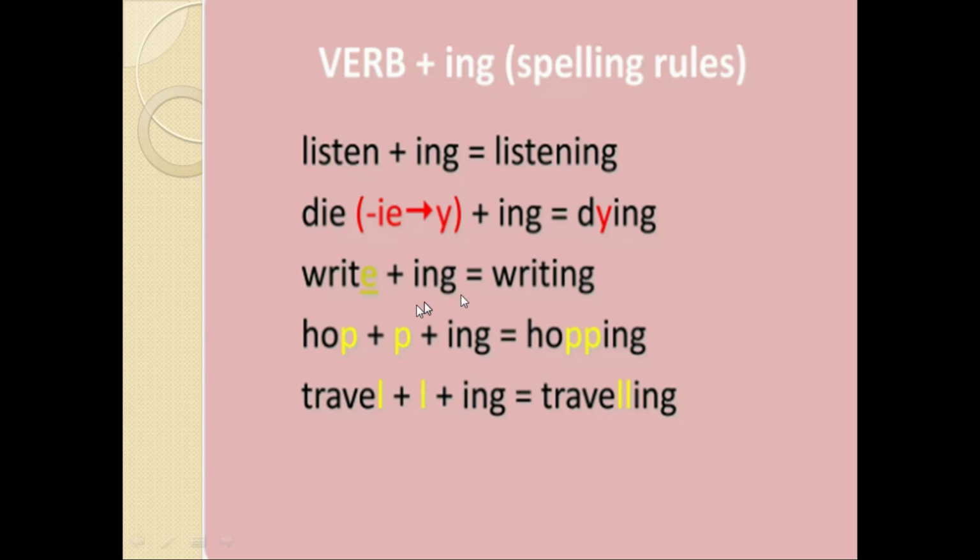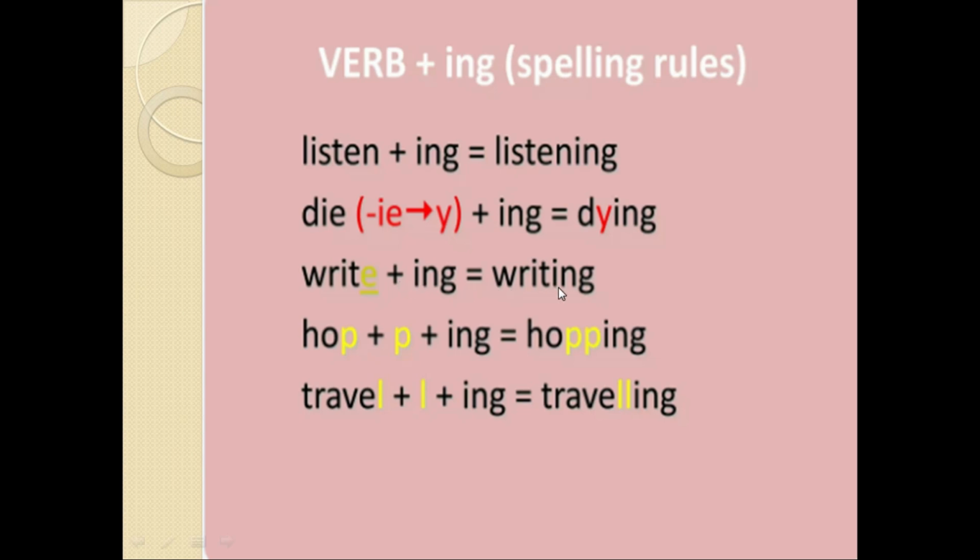Like in the next word you can see the example, hop, hopping. Now we have doubled the last letter because we are having vowel O and then we are having consonant P. So when we add ing, we double the last letter, that is double P, HOPPING. But writing is an exceptional case.